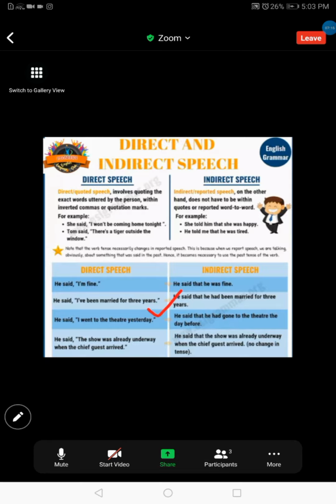So I was telling you, now you have to report these words to someone else. Whatever he or she has said, we are going to report now. The speech was before in simple past. And now we have to change this into past perfect according to the rules. Past perfect, right?